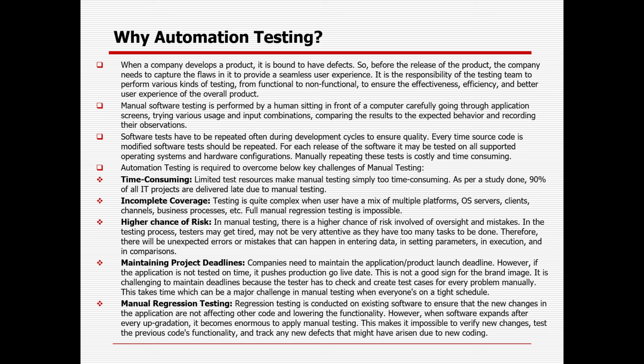Maintaining project deadline. In case you are not able to do the complete testing on time, definitely you cannot maintain the project timeline, because in case you are working for a customer organization, right, time is a very important factor. You have to complete everything on time, otherwise, right, you will have a lot of problems, a lot of escalation from the different stakeholders. And regression testing, because in case you need to execute the same test case again and again and again,